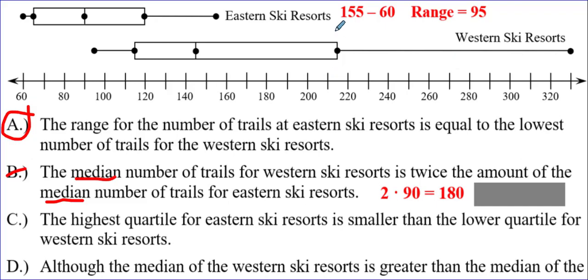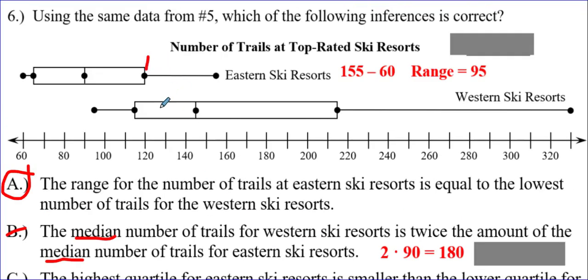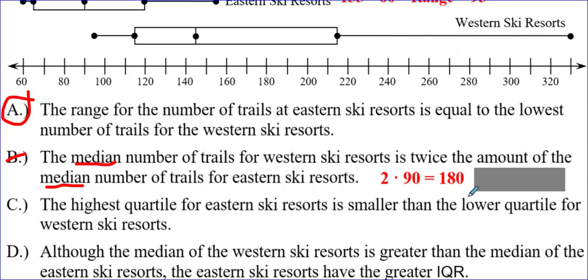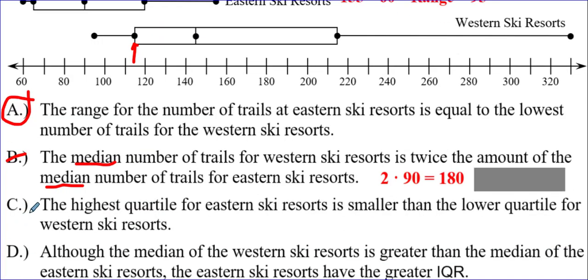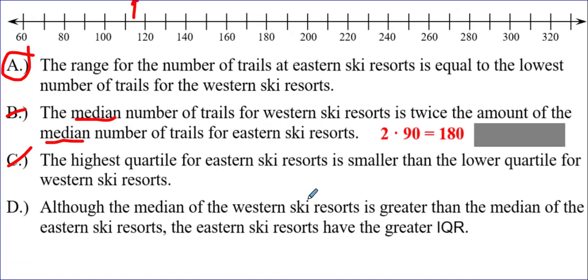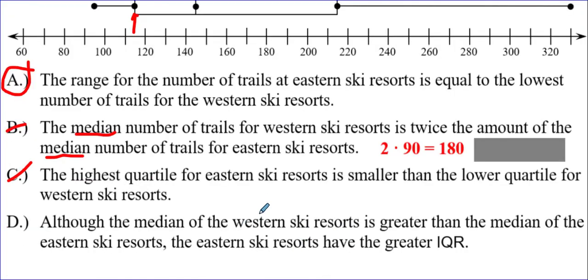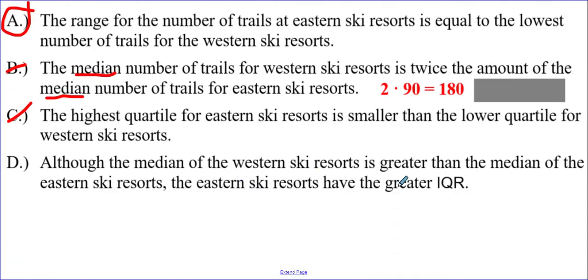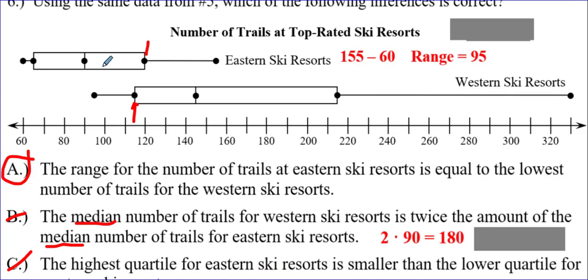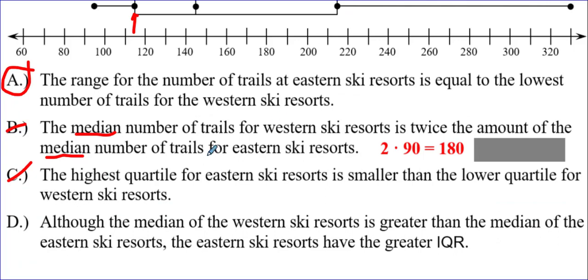Choice C, the highest quartile for the east, that would be 120, is smaller than the lower quartile of the west. Is this smaller than this? No, it's actually greater than that. So choice C is wrong. Choice D, the median of the Western ski resorts is greater than the median of the Eastern ski resorts. First of all, let me double check that that's correct. Yeah, definitely bigger than the median of the East. The Eastern ski resorts have a greater IQR. Is the width of the box for the East greater than the width of the box for the West? No, definitely not. So goodbye, choice D.